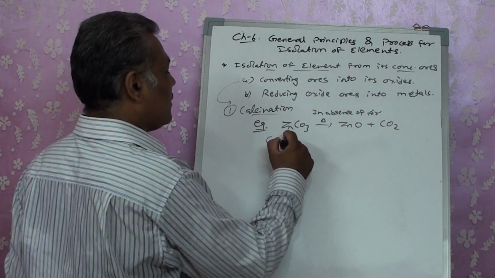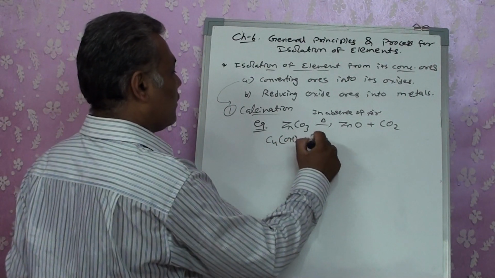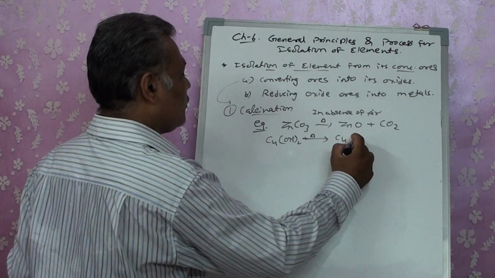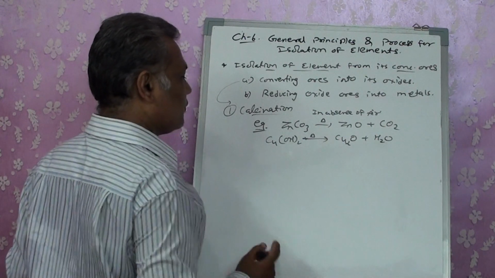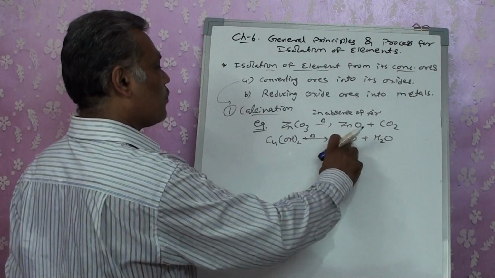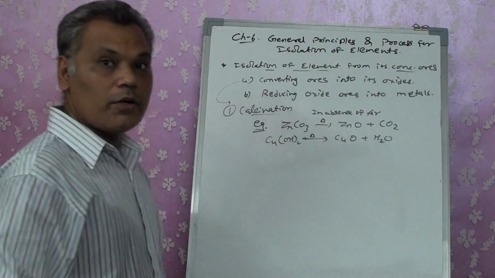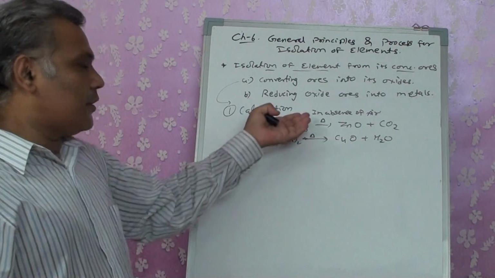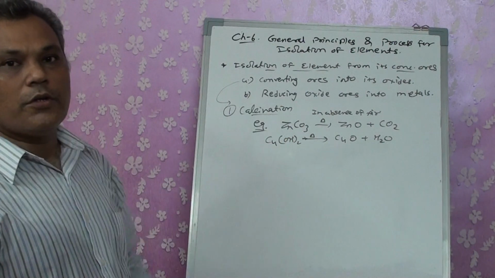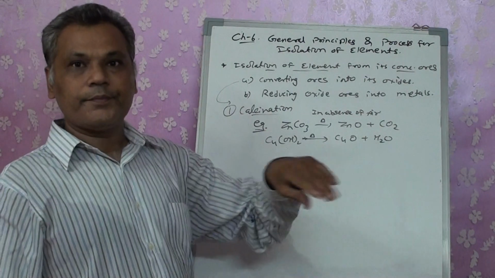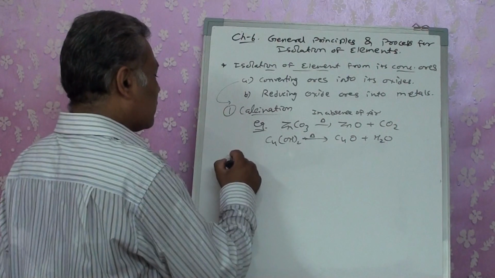You can say Cu(OH)2. On heating it, it gets converted into CuO plus H2O. Then also it is considered as calcination. It is not necessary that it should be carbonate or sulfate. It can be hydroxide also. Any of the ores other than sulfide ores, because when you are having sulfide ores,